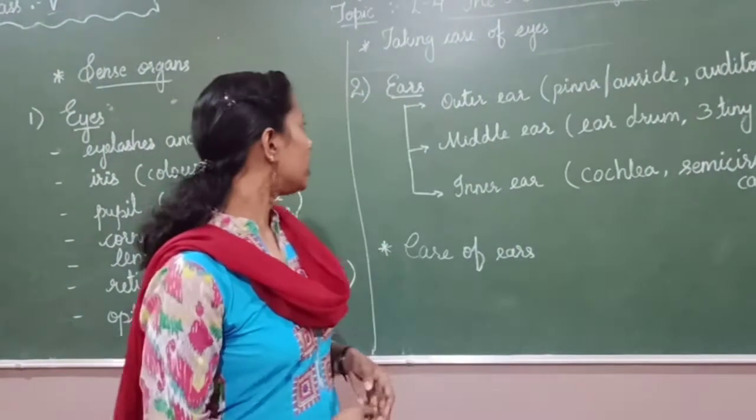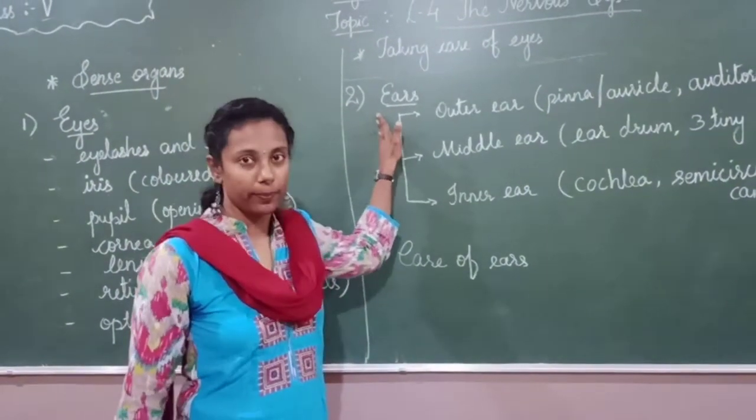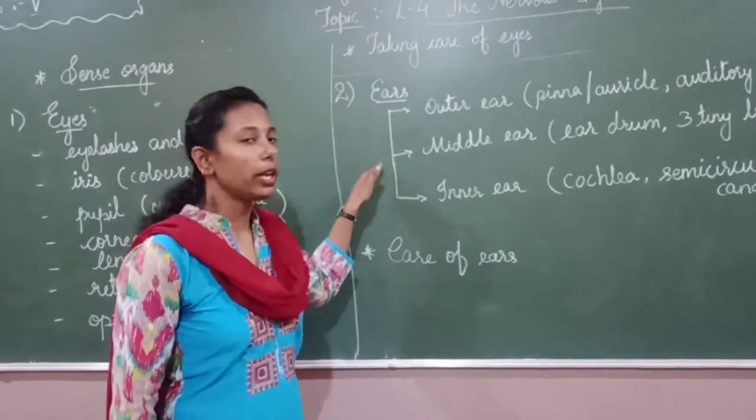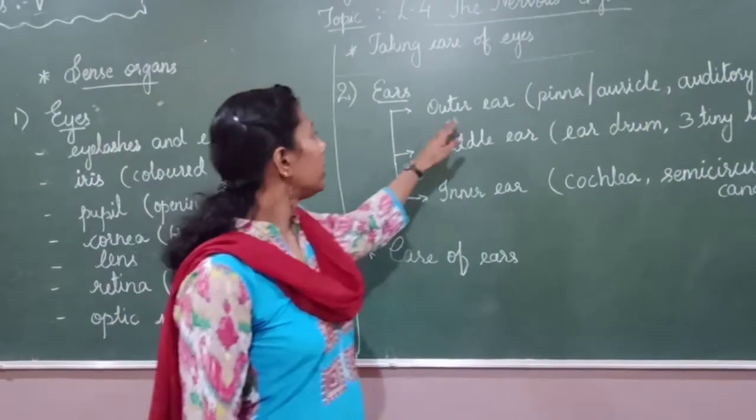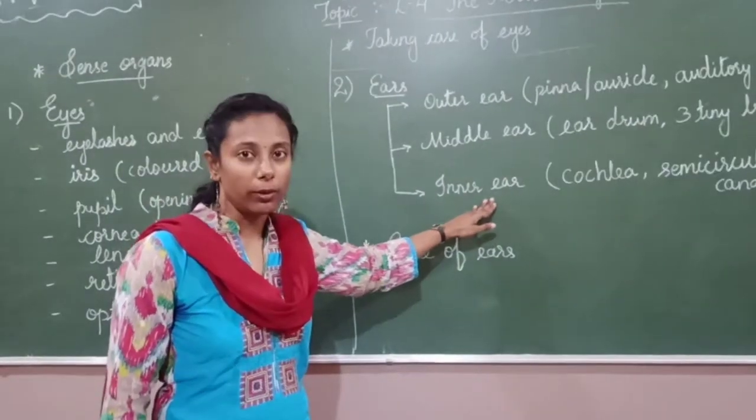Okay. Now coming to the next sense organ, ears. So the ear has three parts. The outer ear, middle ear and inner ear.